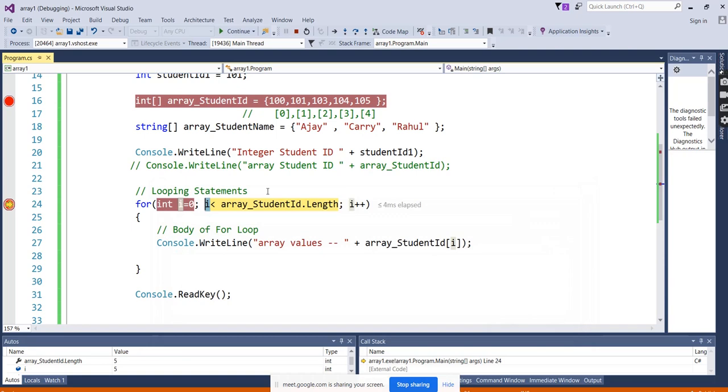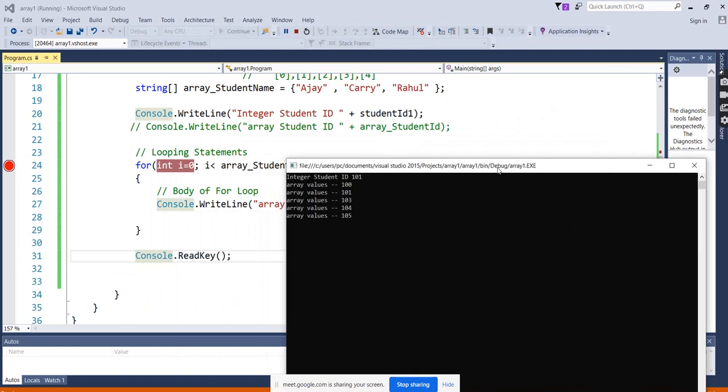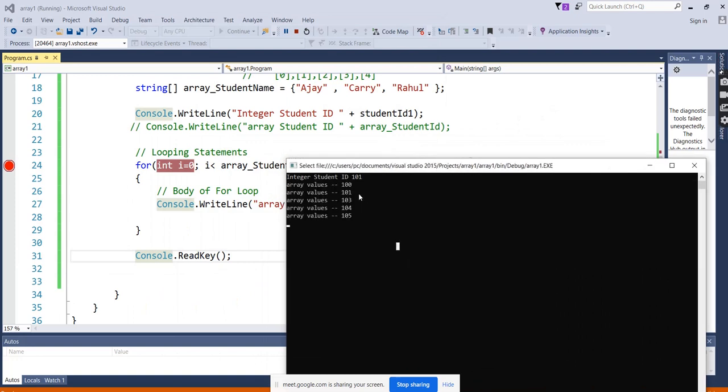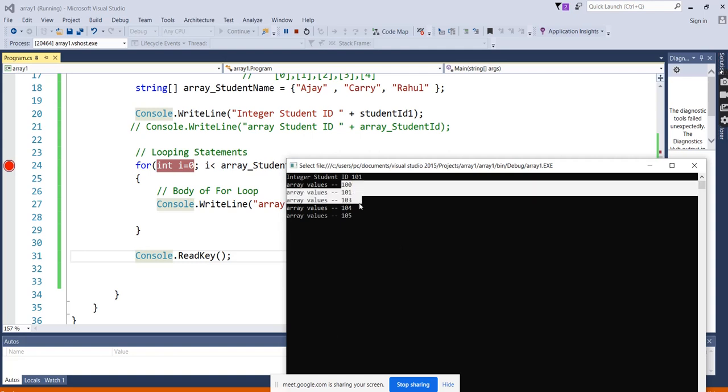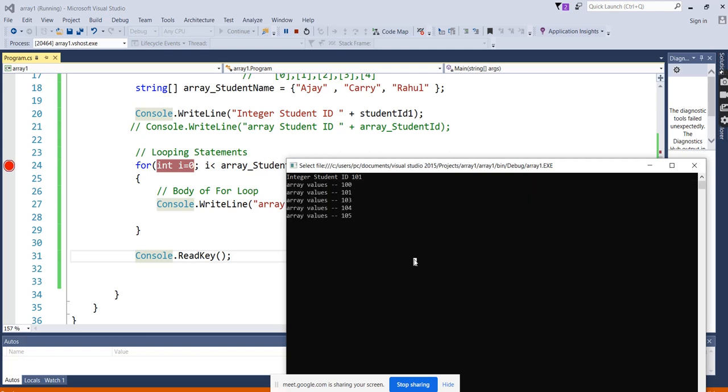No. The statement goes false and it will come outside, just after the for loop, whatever is written. Means the next line after the for loop, whatever you have written. From there the program continues. Continue. And you can see the array values here. Right? Array values 100, 101, 103, 4 and 5. So this is how we display the array values with the help of the looping statements.